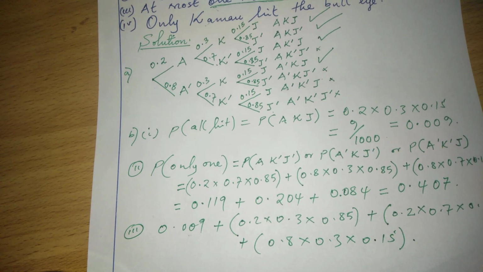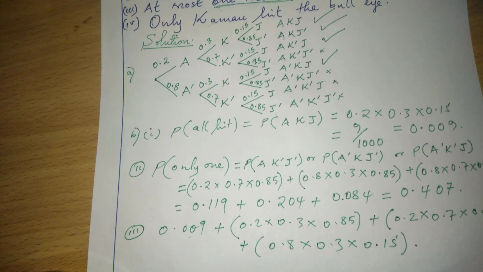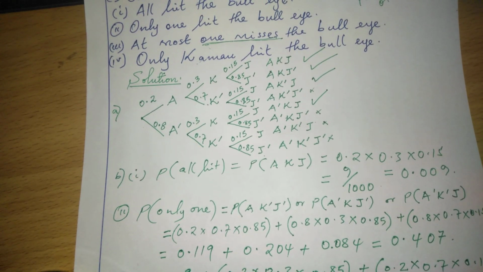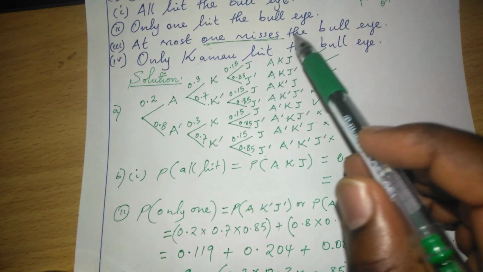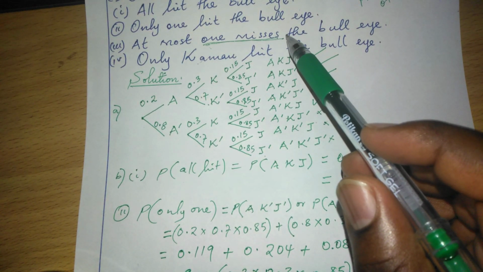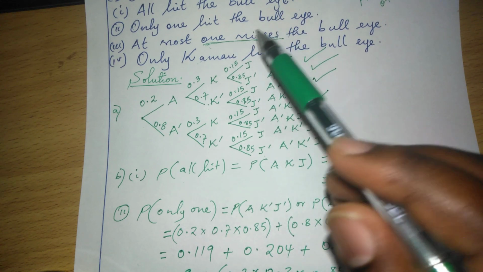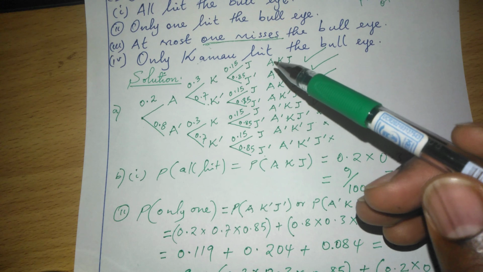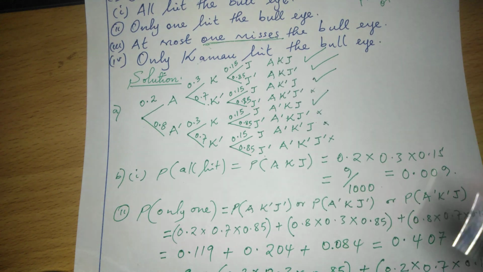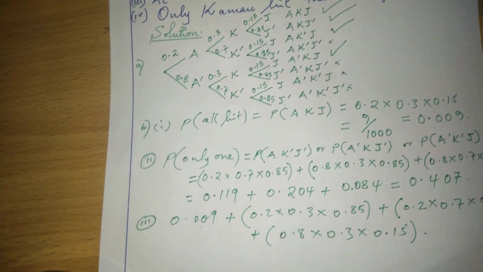Those are the cases where not more than one misses. When we are told at most one misses, then if the people missing are more than one, we eliminate that case.